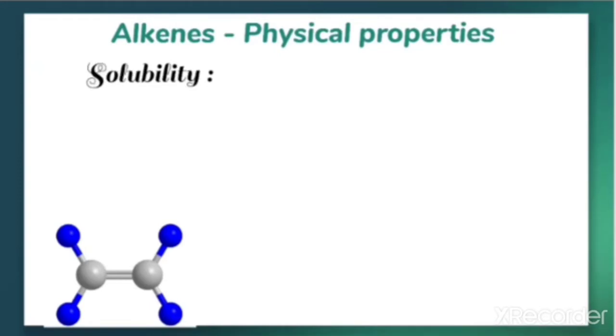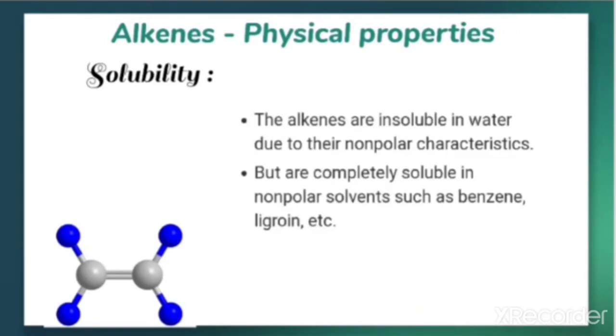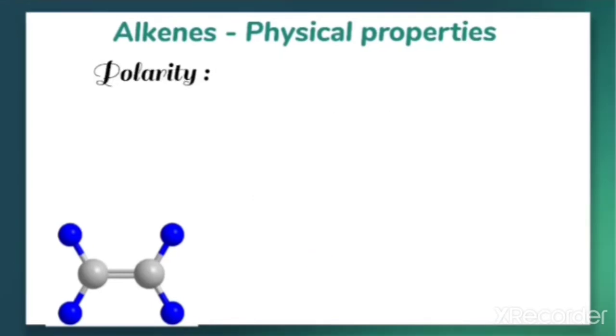Next, about the solubility. Alkenes are insoluble in water, that is due to their non-polar characteristic. As we have already learned for the case of alkane, because of being non-polar, it is insoluble in water. But here, like alkanes, these are completely soluble in non-polar solvents like benzene, chloroform, etc.